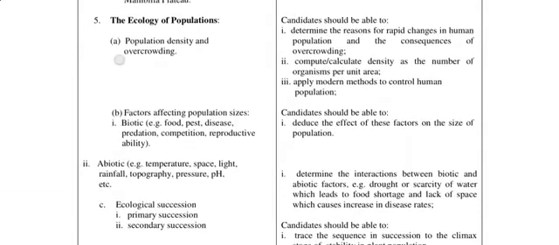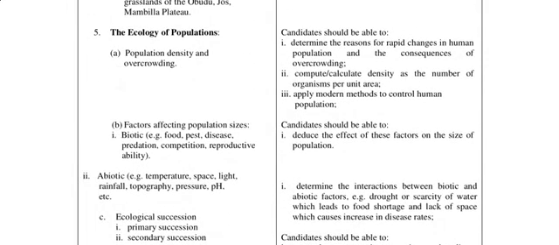Then lastly, okay, not lastly, we still have soil before that. Oh my God, ecology is this broad. Well, it's something you can cover, I believe. So, ecology of population: we have population density and overcrowding. Then we should be able to determine the reasons for rapid changes in human population, the consequences of overcrowding, calculate density as the number of organisms per unit area, and apply modern methods to control human population.